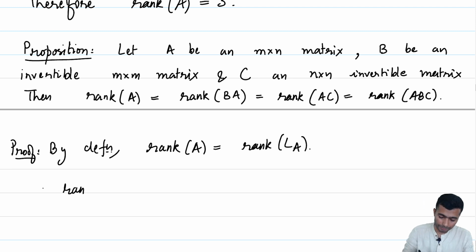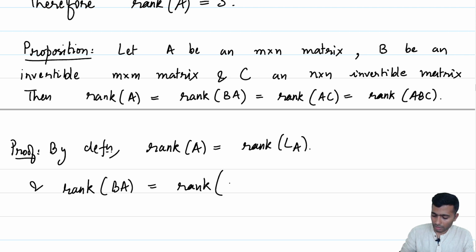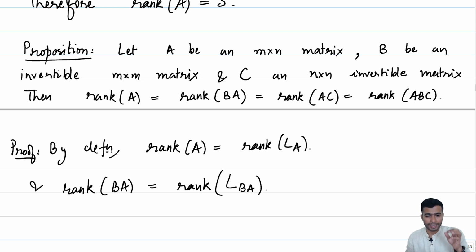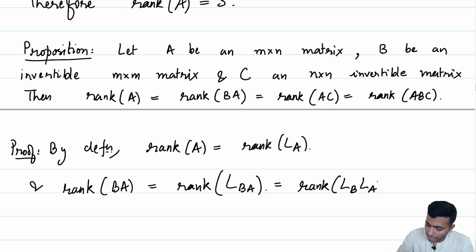Rank of BA is the rank of L_{BA}. But if you go back to the lectures two weeks back, we did discuss this and we noticed that L_{BA} is L_B times L_A. So this is nothing but rank of L_B times L_A.